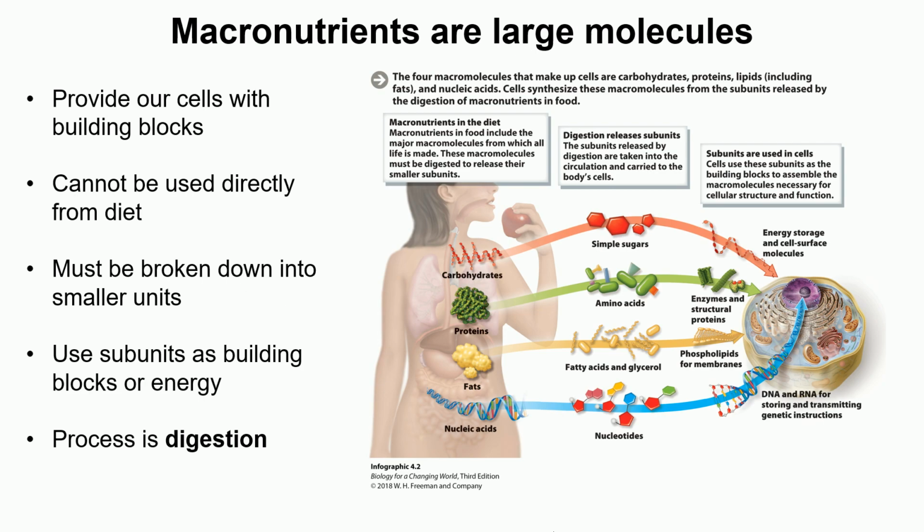This slide shows the food we eat, see, she's eating an apple, or any kind of food you can say. The food we eat has carbohydrates, proteins, fats and nucleic acids. These are the macronutrients. So what happens to that food? We will be talking in more detail in chapter number 6 about what happens to the food we eat and what reactions it goes through. So these are the macronutrients we are eating in our food.